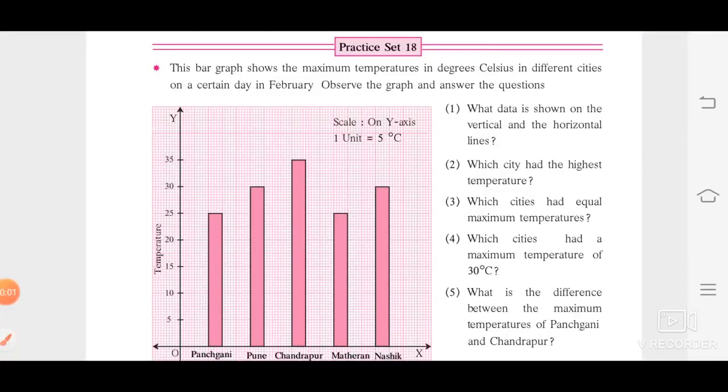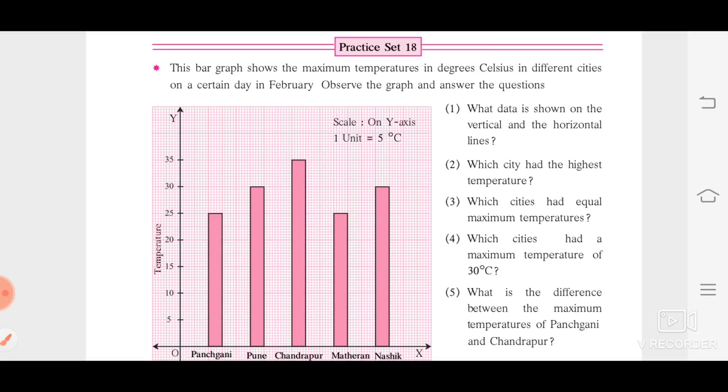Good morning, dear students. Today we are going to continue with the same lesson, that is the bar graphs, and we are going to begin with practice set 18. So everybody will take your maths textbook and open page number 37. Now I am going to read.